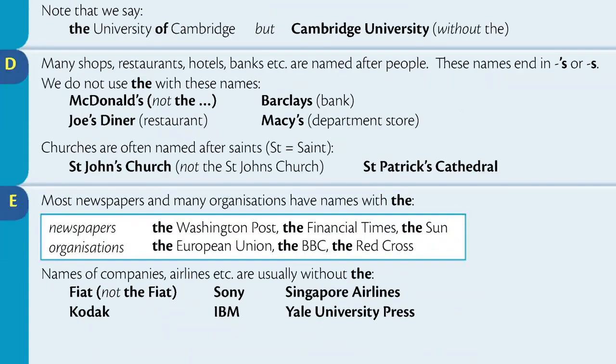Section D. Many shops, restaurants, hotels, banks, etc. are named after people. These names end in S. We do not use "the" with these names. McDonald's. Barclays. Joe's Diner. Macy's. Churches are often named after a saint. St. John's Church, St. Patrick's Cathedral.